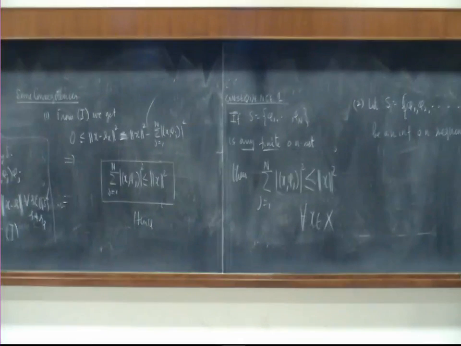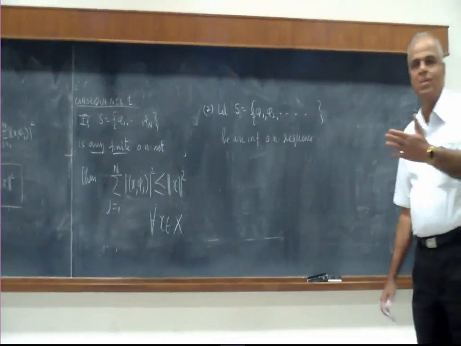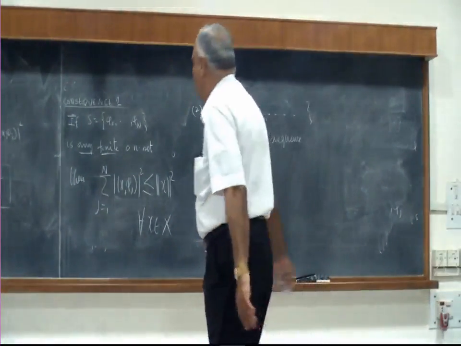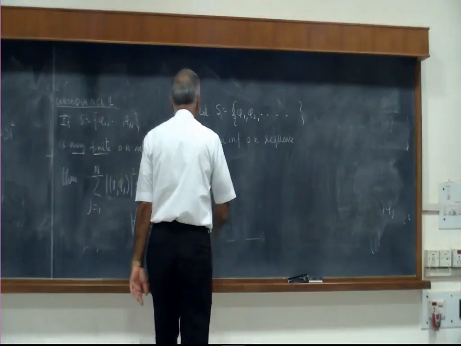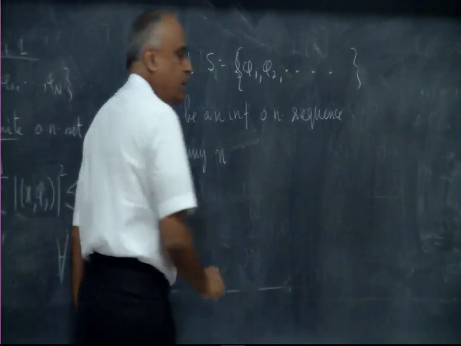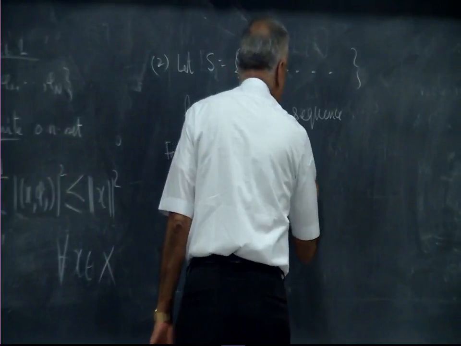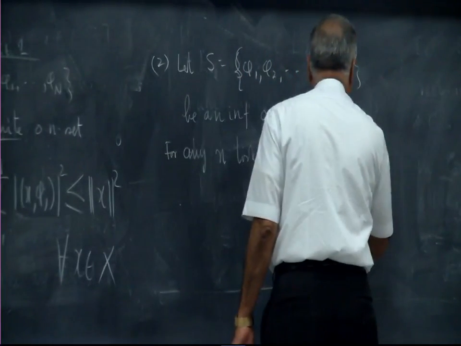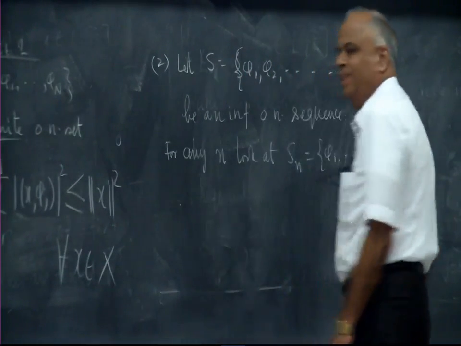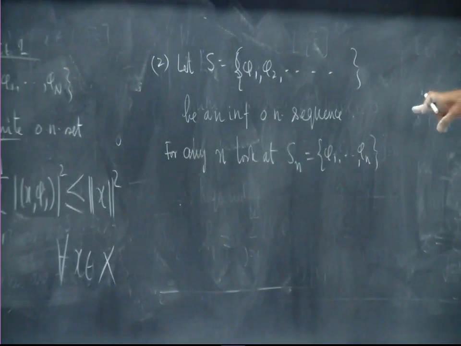I now know something about finite orthonormal sets, I get a little bit bold and start going to the next stage. Then for any n, look at S_n equal to {phi 1, phi 2, ..., phi n}, truncated at n. That is a finite orthonormal set.